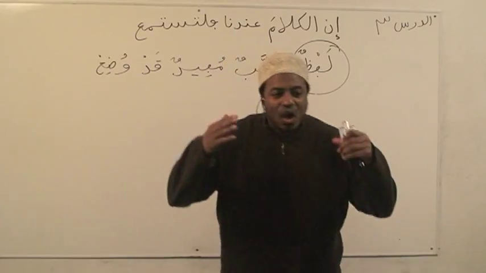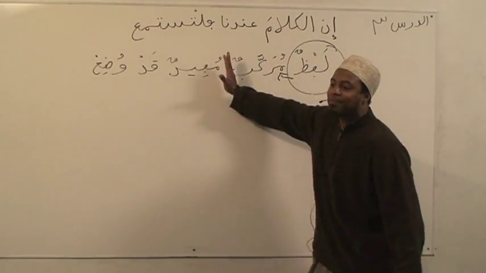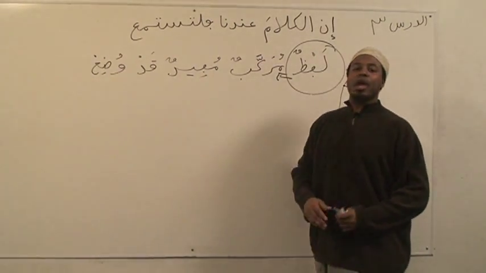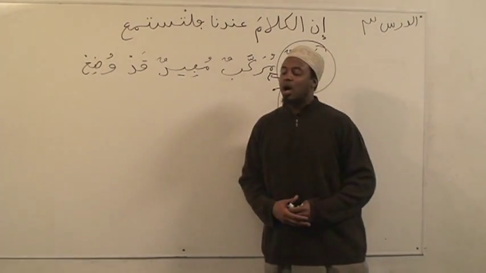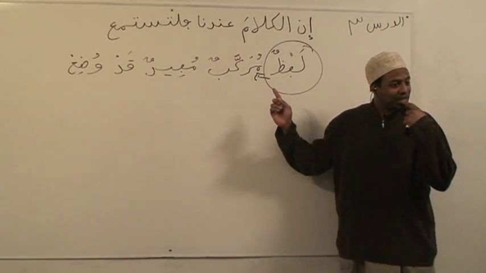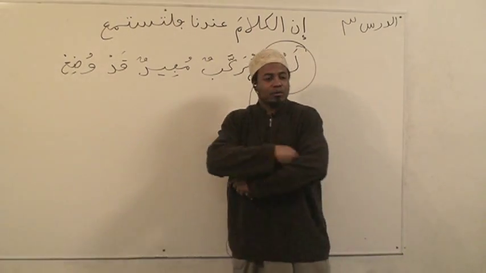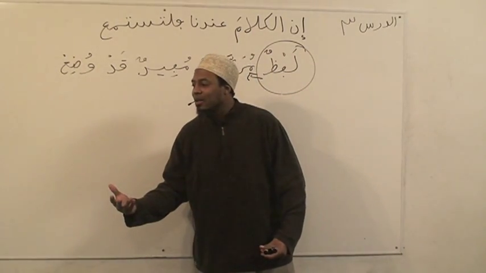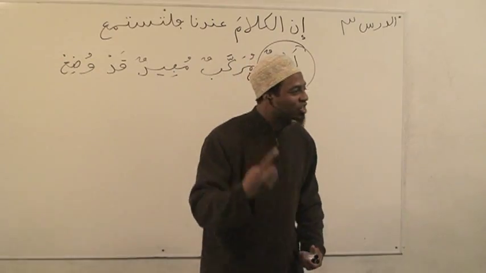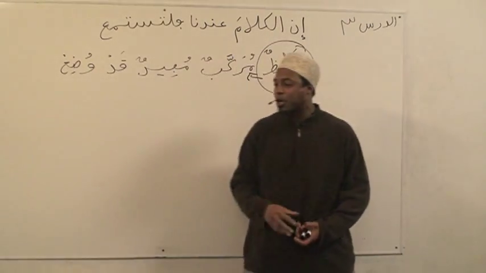The listener is not waiting to hear more. So let me give you some lafdun murakkab that is not mufid. If the imam comes, what did I say? I said lafdun, right? It was on my tongue. It was murakkab, 2 words or more. But was it beneficial? No. Why not? Because we're waiting for more, because the listener is still waiting for more to understand the objective of the speaker.